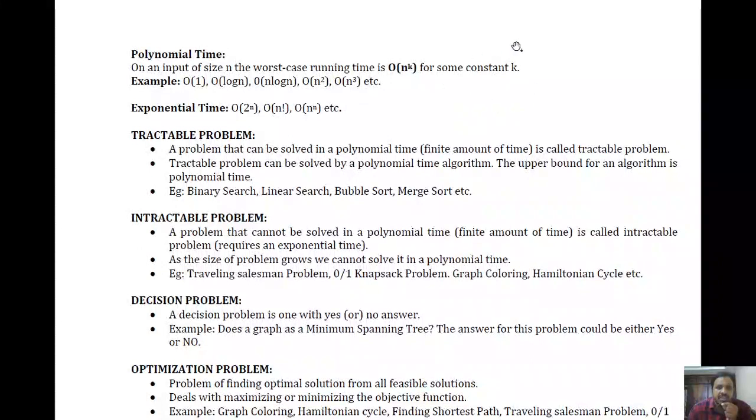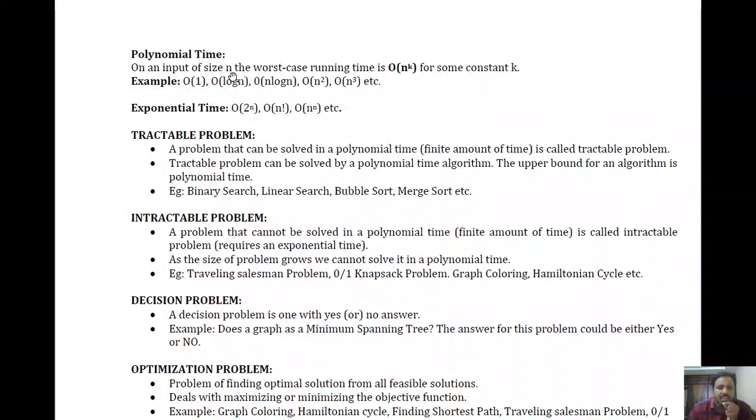So what are the various algorithms that fall into this particular category, or when can we say that an algorithm is a polynomial time algorithm, right? Whenever we have an algorithm that has a time complexity like order of 1, order of log n, order of n log n, order of n squared, or order of n cubed, then those algorithms will be considered polynomial time algorithms, right?